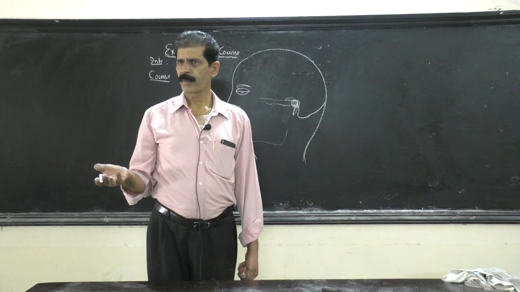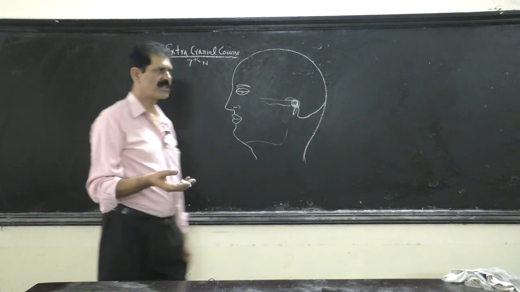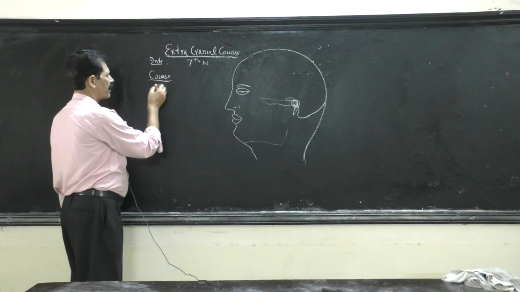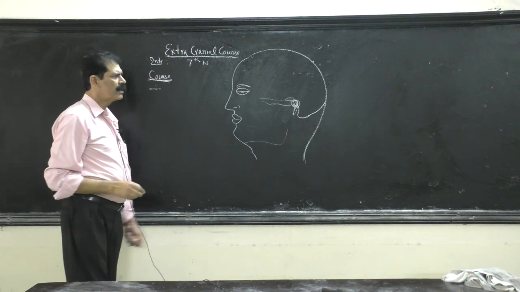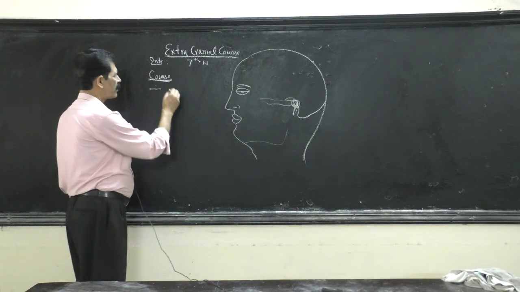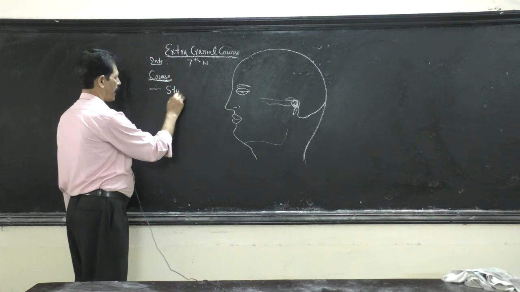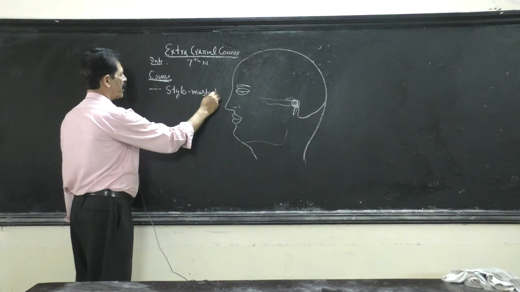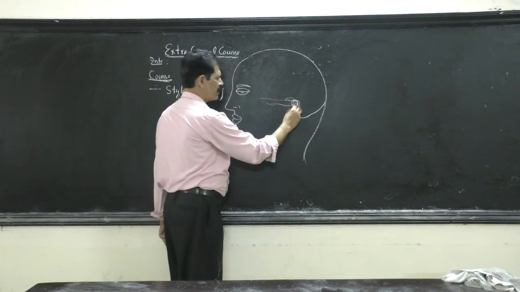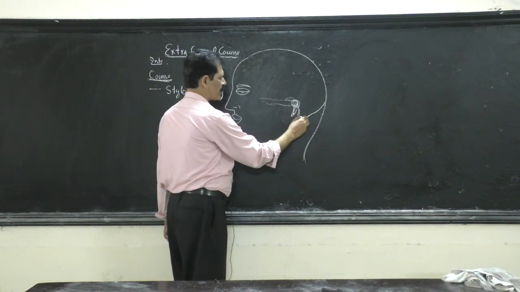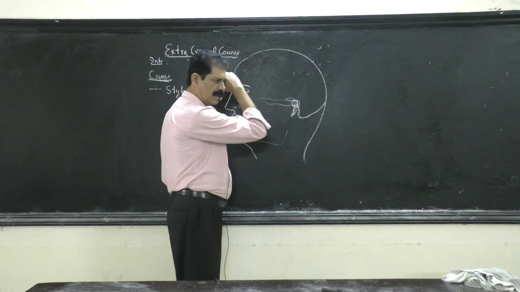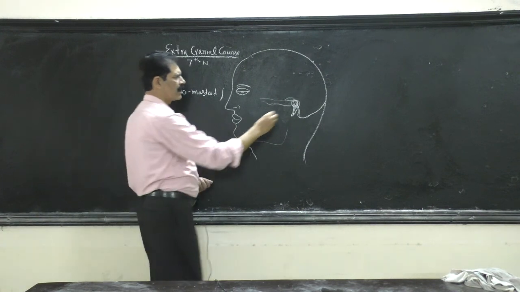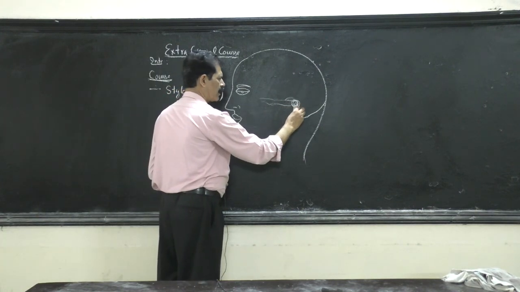Then come the proper course or its branches. So regarding the course, dash or number you can count. So in the extracranial course, it comes out of the stylomastoid foramen. Stylomastoid foramen. So this is the styloid process, and this is the mastoid process. So here lies a hole that is called the stylomastoid foramen.